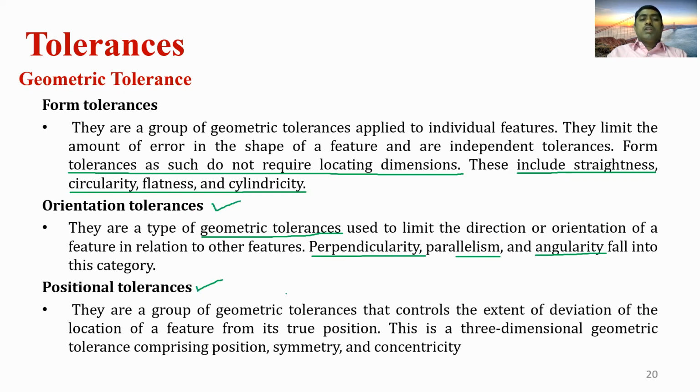Similarly, positional tolerances are a group of geometric tolerances that control the extent of deviation of the location of a feature from its true position. This is the three-dimensional geometric tolerance comprising position, symmetry, and concentricity. So positional tolerance deals with the position, symmetry, and concentricity.